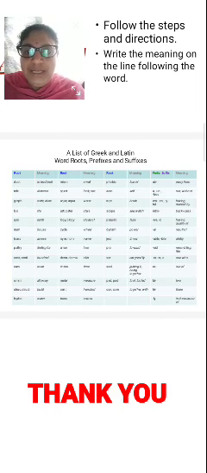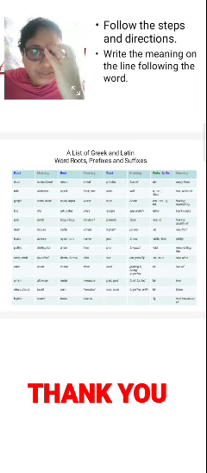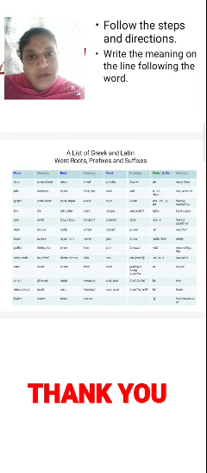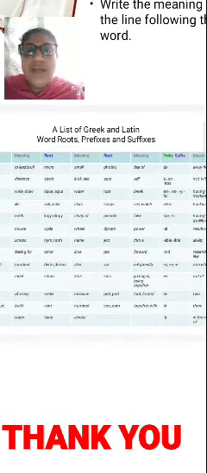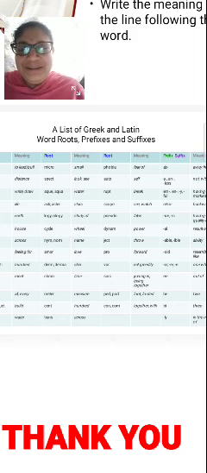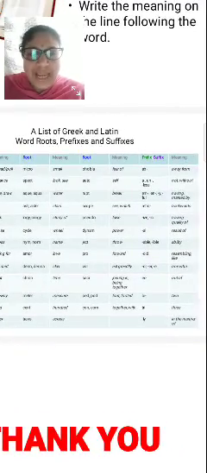And tele, telegraph, distance. Spectacle, look or see. This is called the spectacles, look or see. What do we do with the spectacles? We will look or we will see. And the next one is auto. Auto is self. Next one, suffixes and prefixes: a or un, less, not, without.